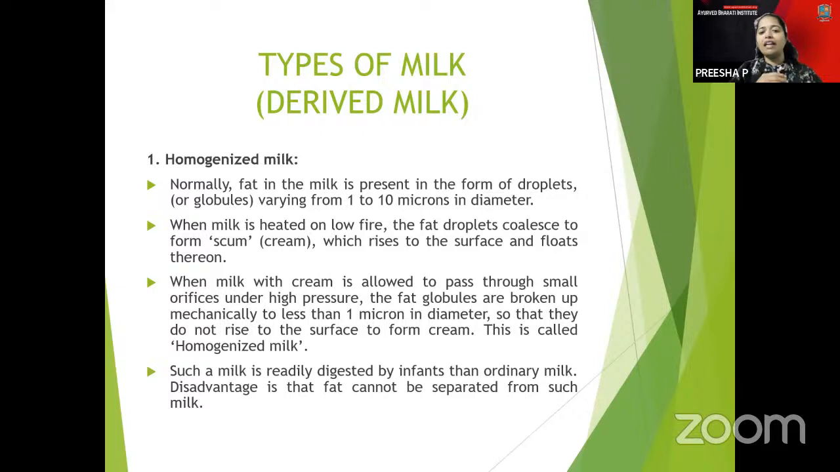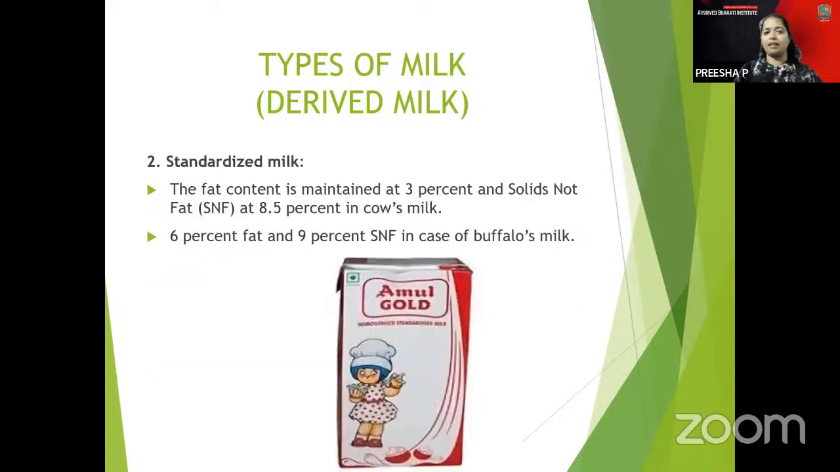Whenever milk is passed under high pressure, the fat globules are broken up, and it is called homogenized milk. It can be readily digested by infants than ordinary milk. These are the types of milk: standardized milk, and homogenized milk, which we have already discussed here.